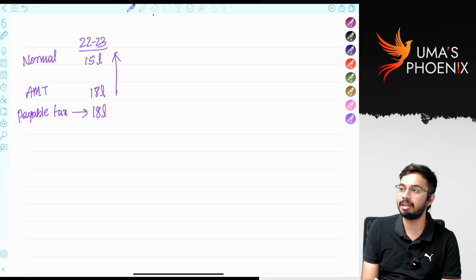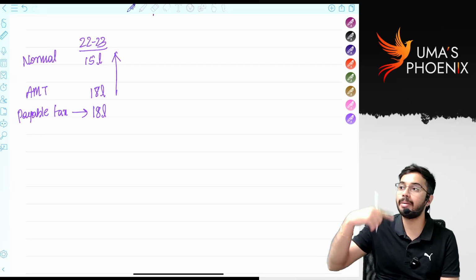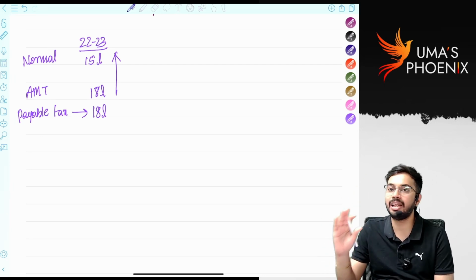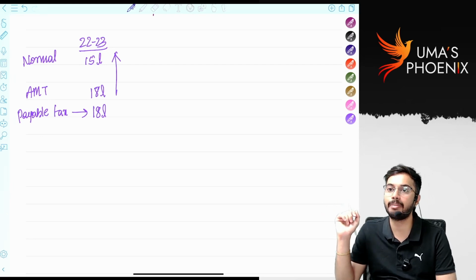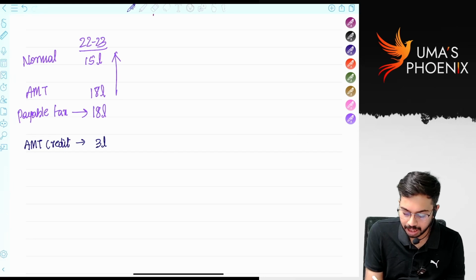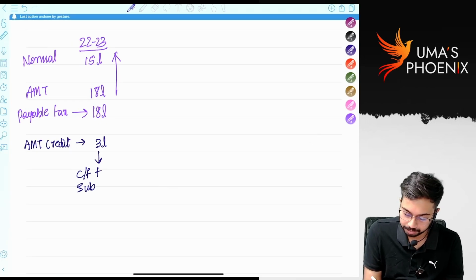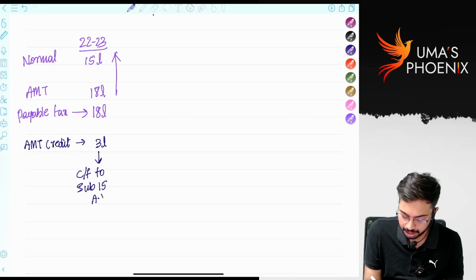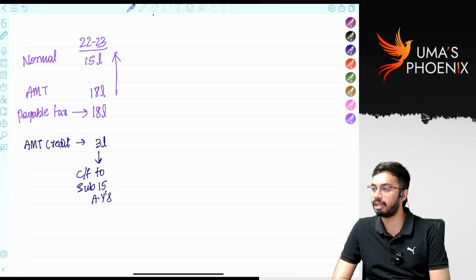For that, the income tax department said, whatever tax you have paid over and above normal tax, that I will give you as AMT credit. Here, how much extra tax is paid over and above 15 lakhs? 3 lakhs. So that 3 lakhs will be considered as AMT credit. This AMT credit can be carried forward to subsequent 15 assessment years. Is it clear?